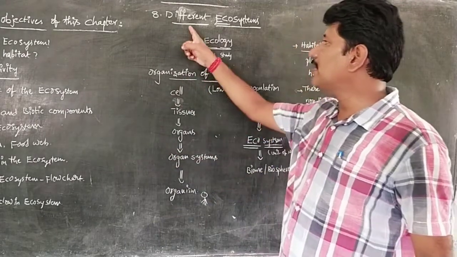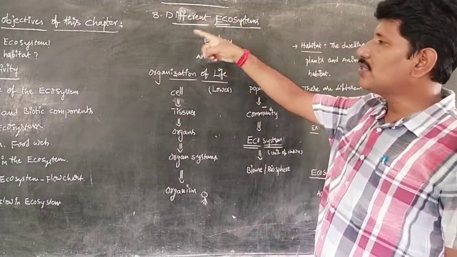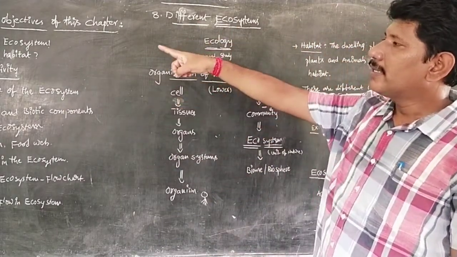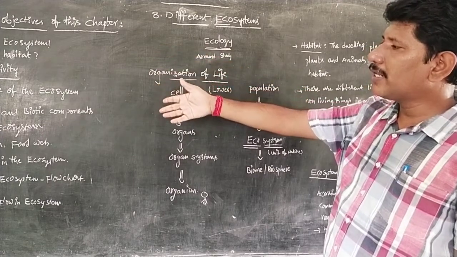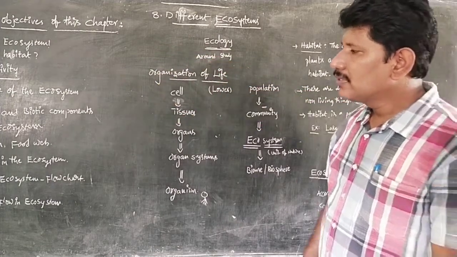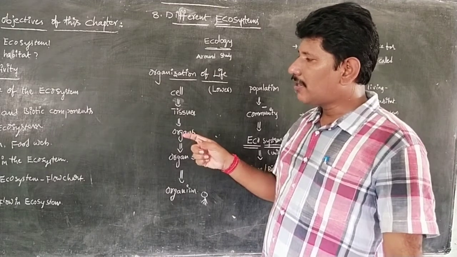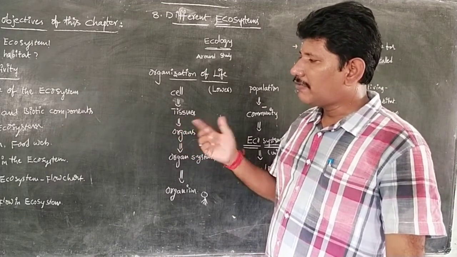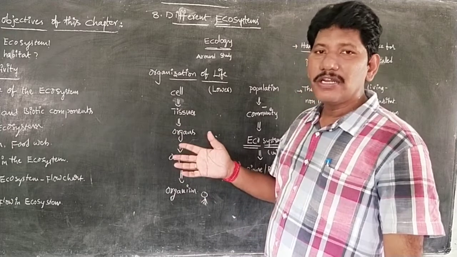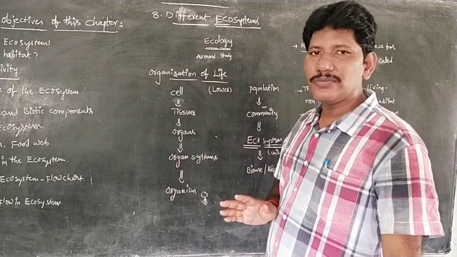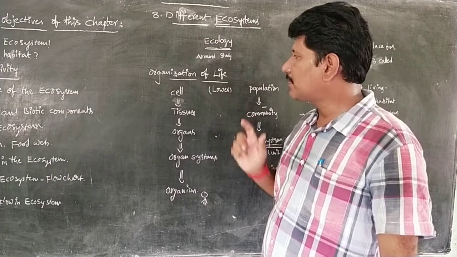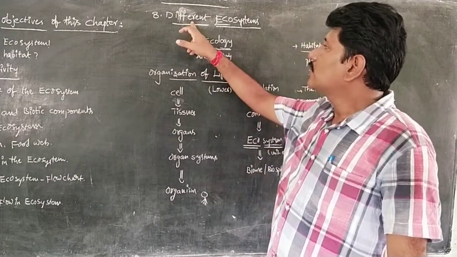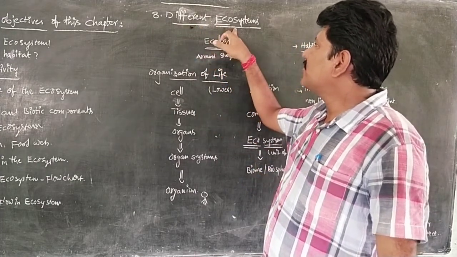Now coming to the topic different ecosystems. These are the concepts we are going to learn: ecosystem, habitat, biotic and abiotic components of an ecosystem, the relationship between food, where we have to understand the food chain and food web. Finally, the different types of ecosystem flowchart. It's a very short chapter. So coming to the topic different ecosystems.